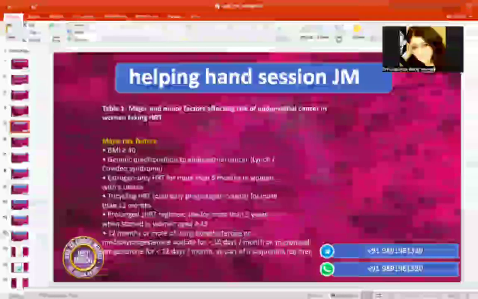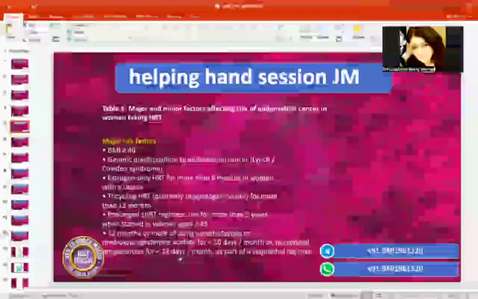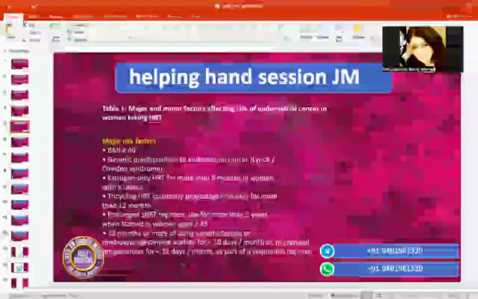So if we do not give a proper dose of progesterone, there will be unopposed effect of estrogen, which will be visible if you give it for 12 months or more, and the patient is at risk of developing endometrial hyperplasia and cancer and can have unscheduled bleeding.